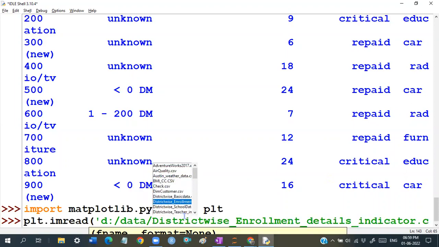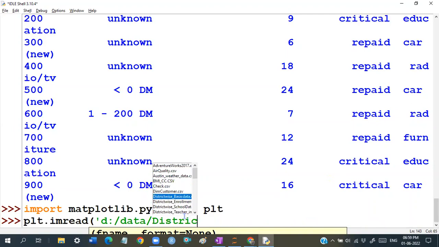d:/data/. No. Just a minute. I'll just check it out with the data. plt.imread. No. Just a minute. Let me check it out.